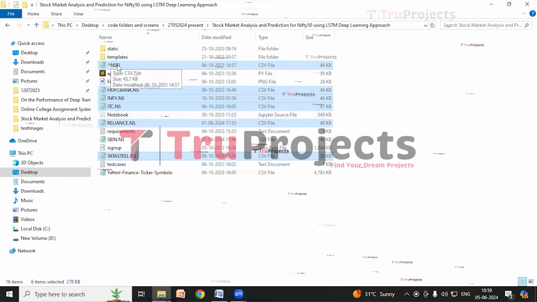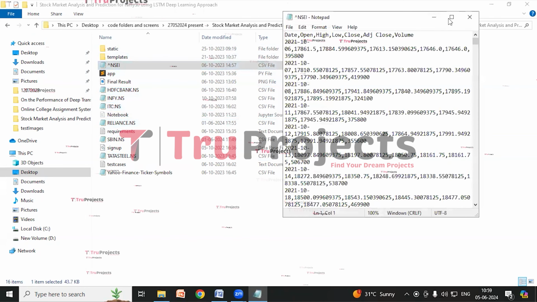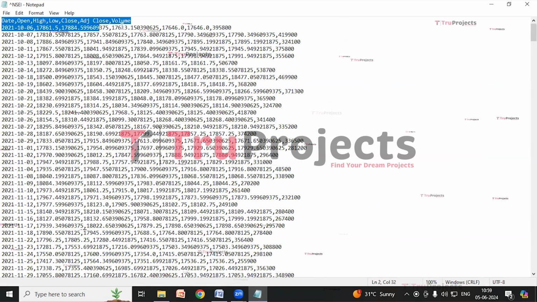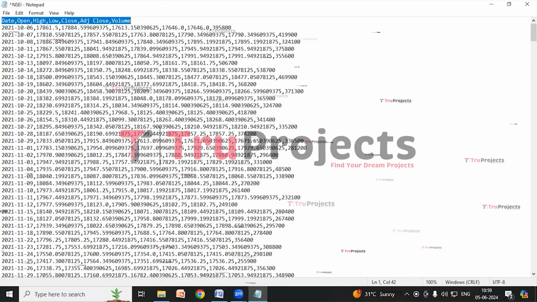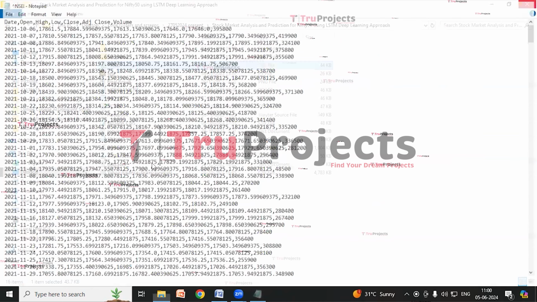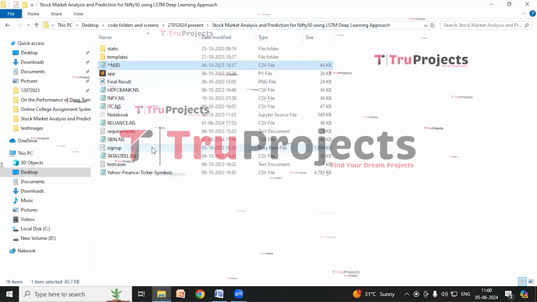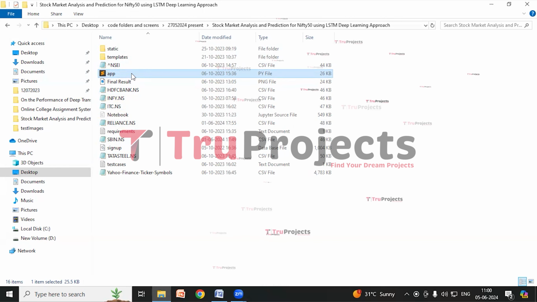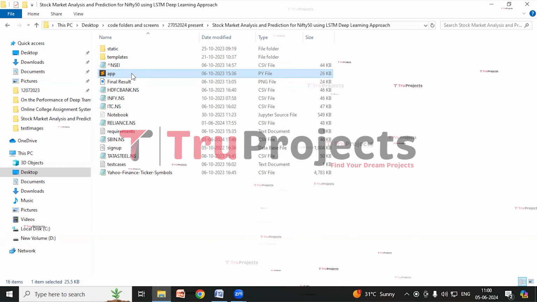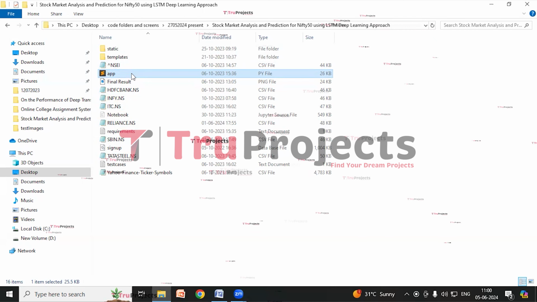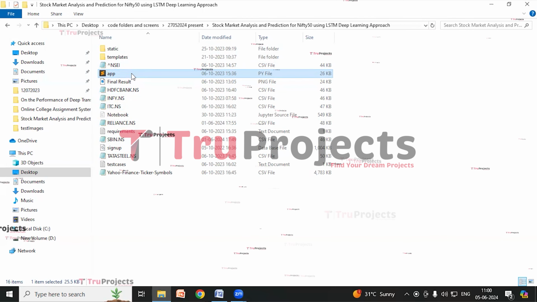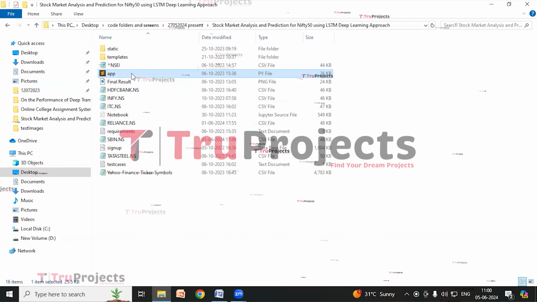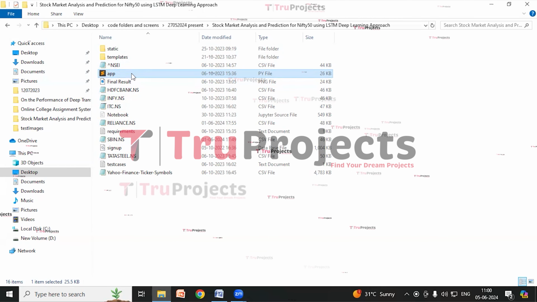So I'm opening the NSEI CSV file. So this is the dataset. These are the columns I have. Similarly, I have datasets in other CSV files also. This is the app.py file. This .py file contains the information related to front-end logic. It includes code written in Python that handles server-side operations such as processing user requests, interacting with the database, and generating dynamic content to be rendered in the HTML templates.